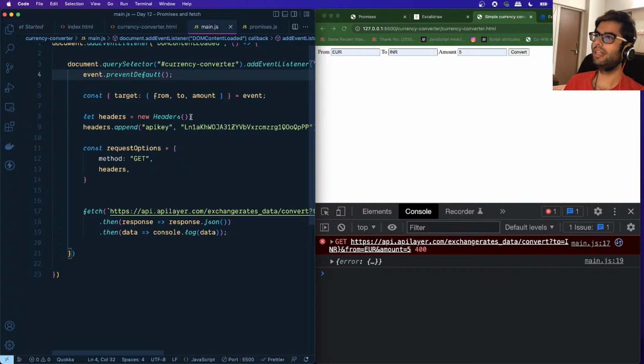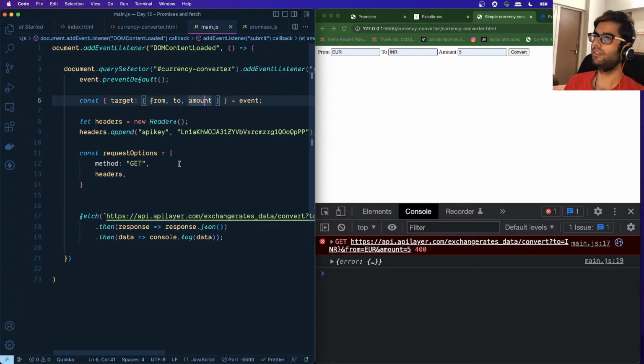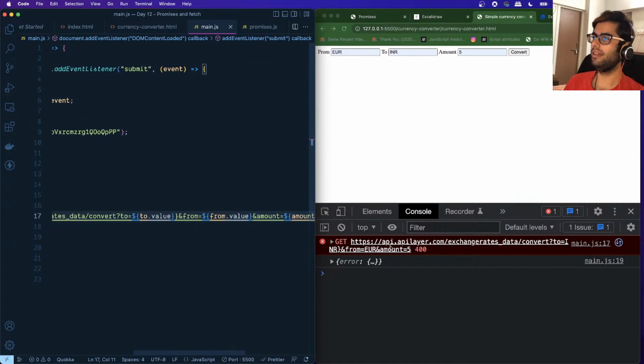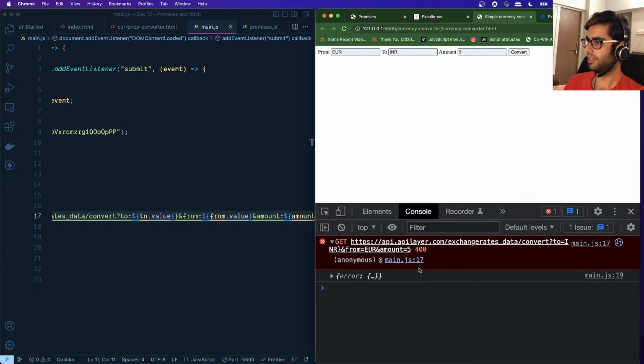We prevented the default. We got all of these values, from, to, and amount. Then we tried to access the API, and we are getting some error over here. Let's take a look. What is the error? You can see this is the API being called, HTTPS, and then all of the values were replaced.